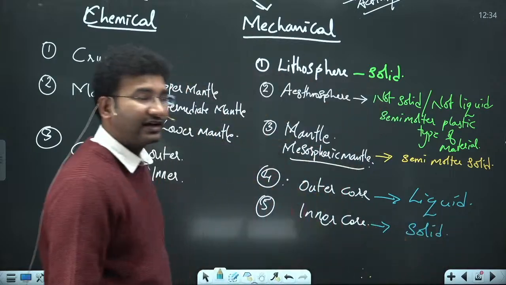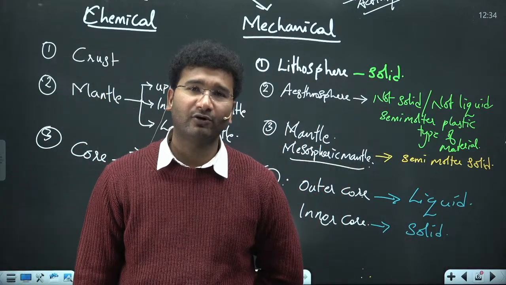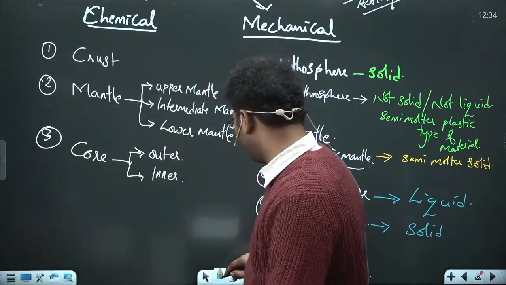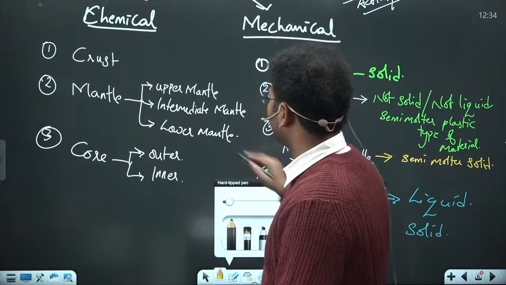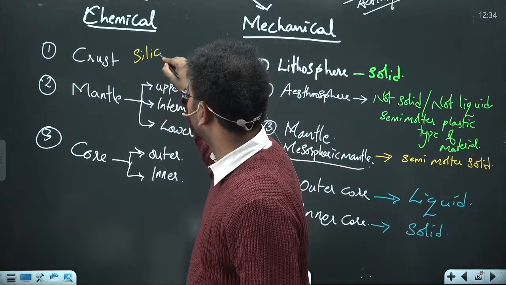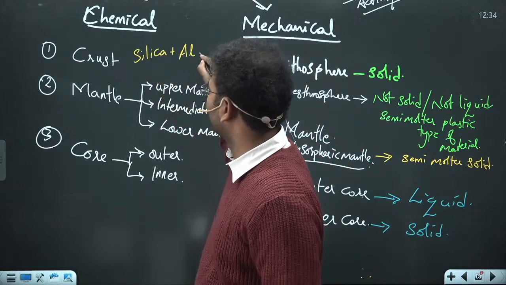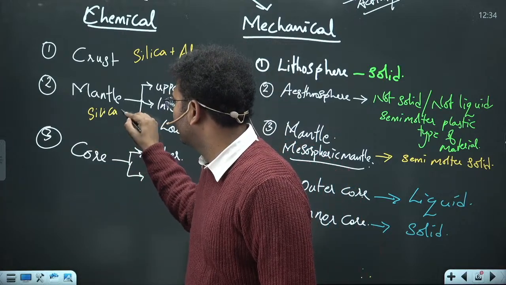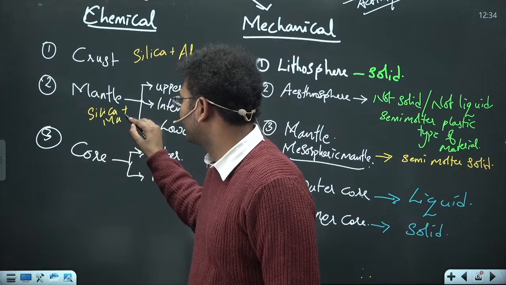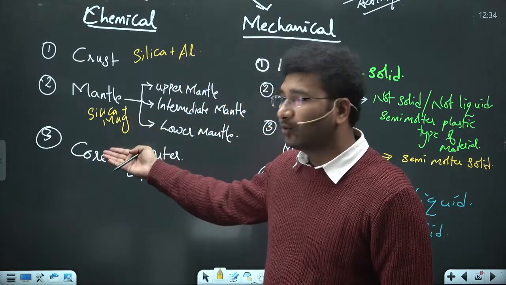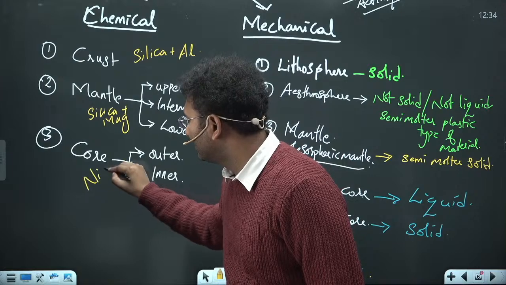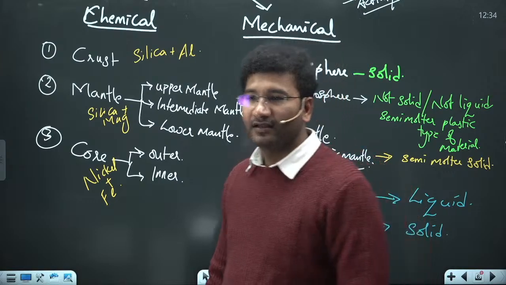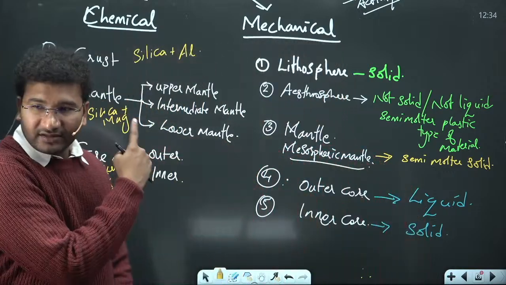So when you look into the chemical composition here, chemical composition के अंदर हम क्या देखते हैं? What is crust made up of? Crust is made up of Cl. Cl मतलब silica plus aluminium. Mantle, it is dominantly made up of silica plus magnesium. Now what is the core made up of? It is made up of nickel plus ferrous, that is iron. So on these bases you have divided the interior of the earth.